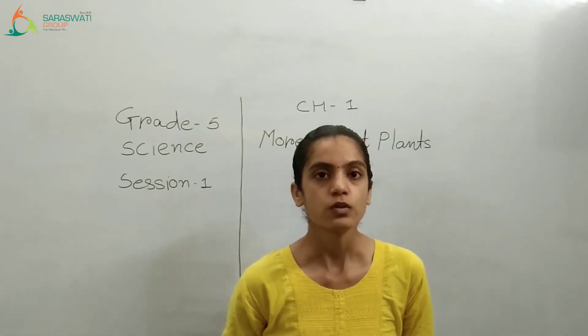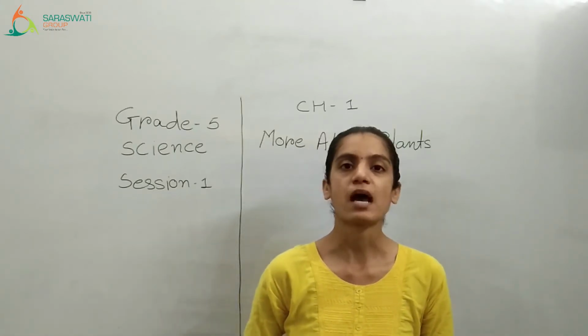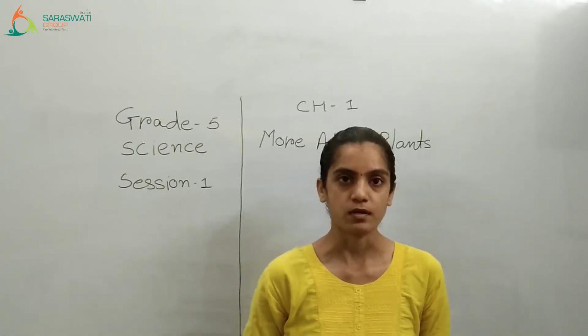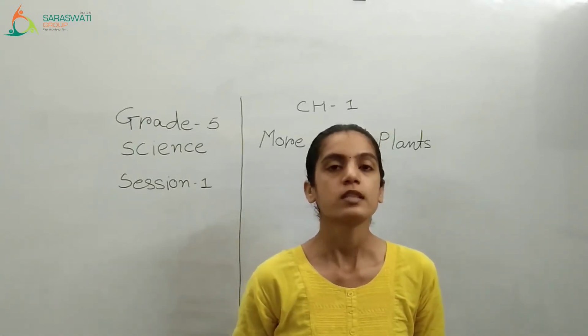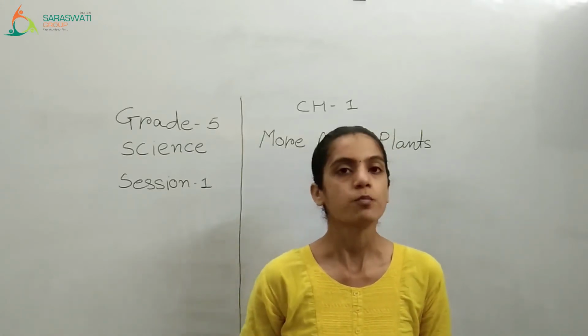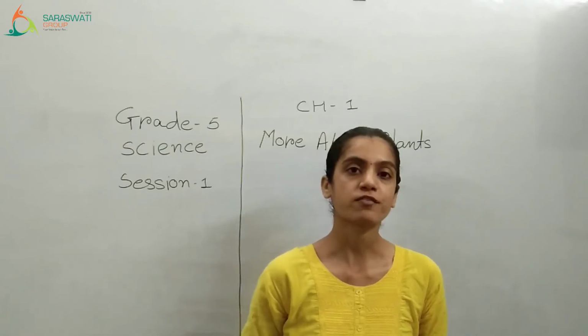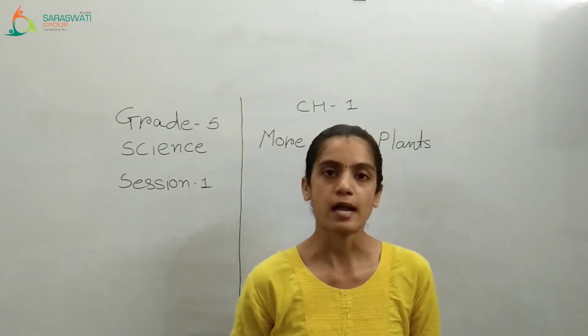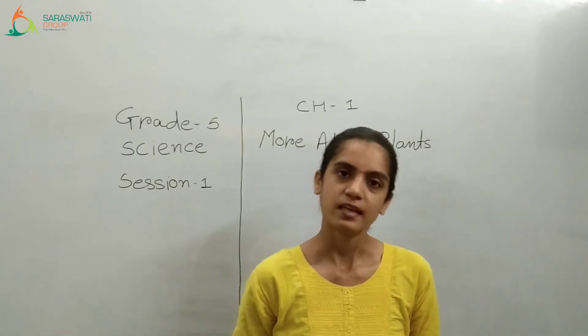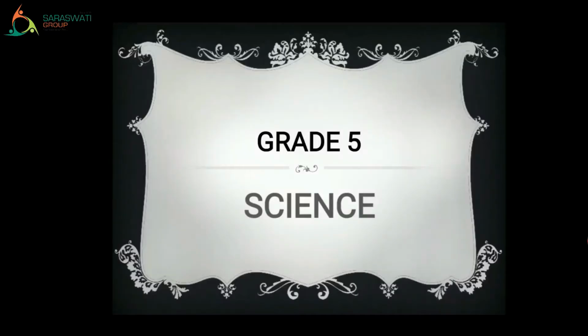So these two processes we have to study in this chapter. But before we start the chapter, you should know the hard words or the vocabulary words of this chapter. So before we start the explanation of the chapter, let's take a look at the vocabulary words. Are you ready? Let us start.